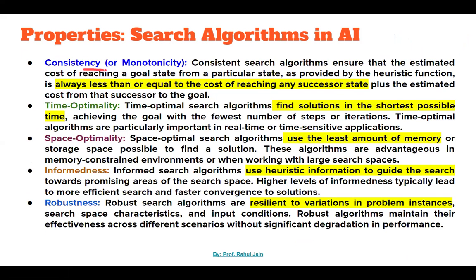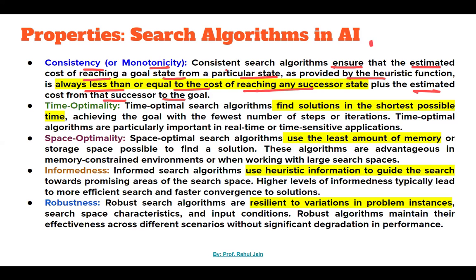The next property is consistency or monotonicity. A consistent search algorithm ensures that the estimated cost of reaching a goal state from a particular state, as provided by the heuristic function, is always less than or equal to the cost of reaching any successor state plus the estimated cost from that successor to the goal.